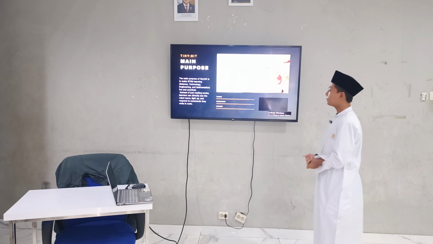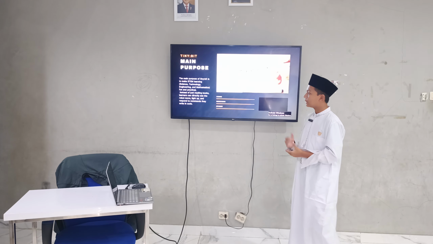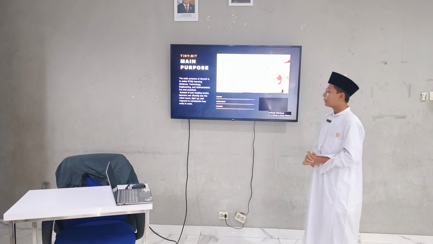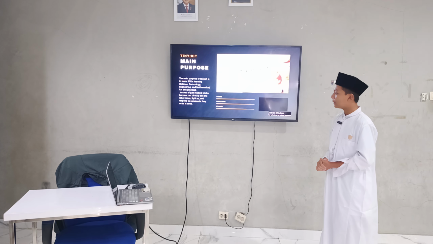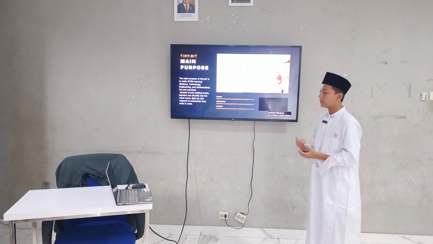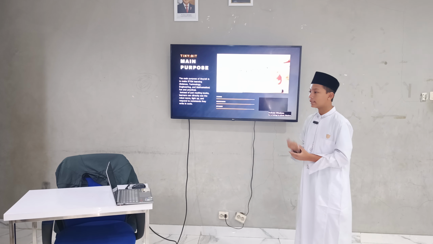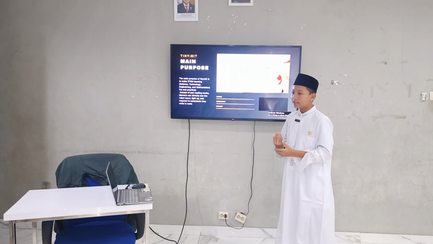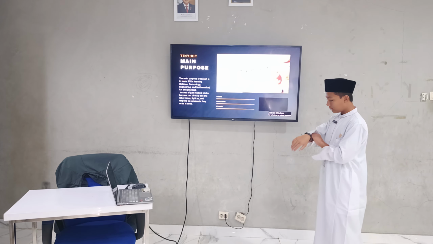Okay, so the main purpose is that Tinybit is made for all children or beginners learning STEM, like science, technology, engineering, and mathematics. Fun and practical. Instead of just reading books, learners can directly see the robot move and respond to commands they write in code. So when you learn with Tinybit, you also learn STEM, science, technology, engineering, and mathematics together, and then you will practice, and you will know what your code will do.